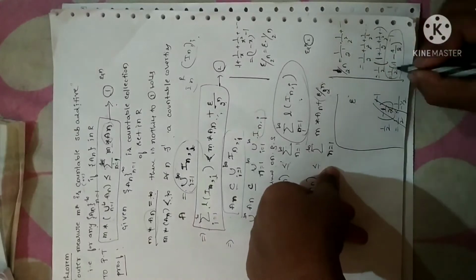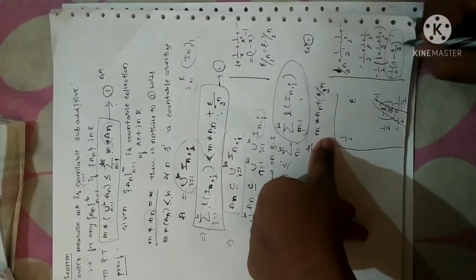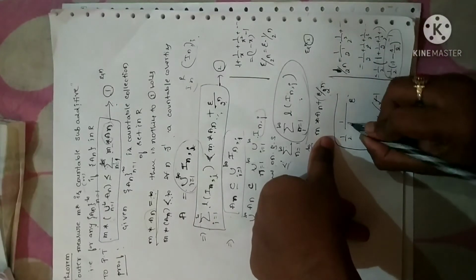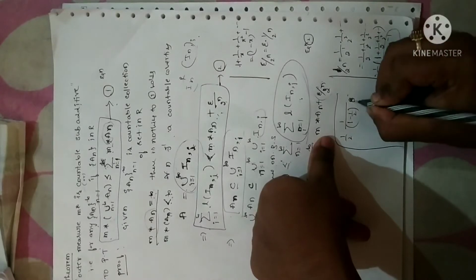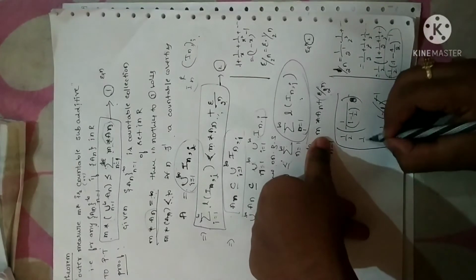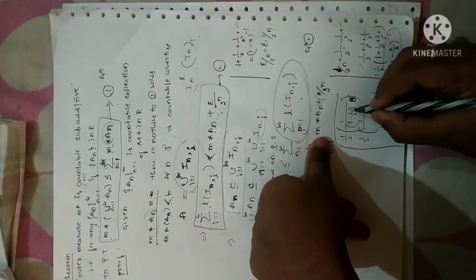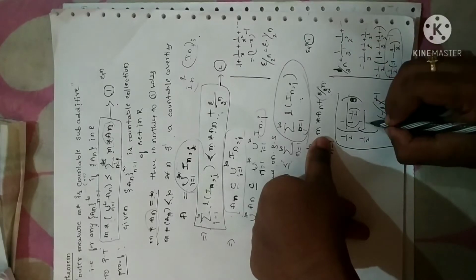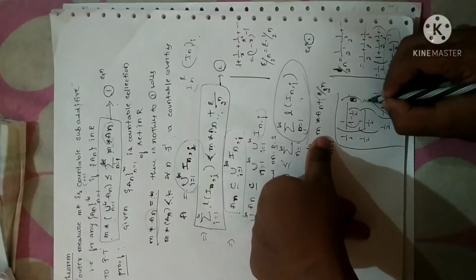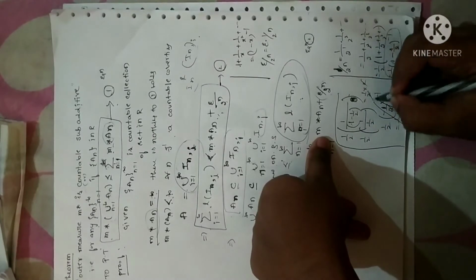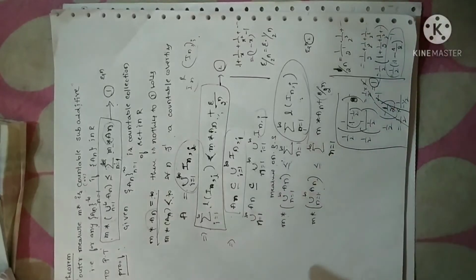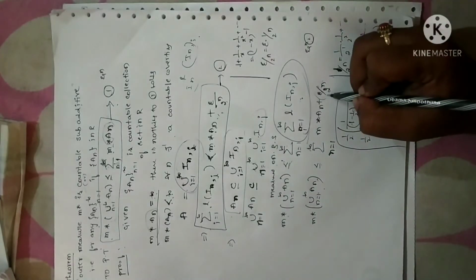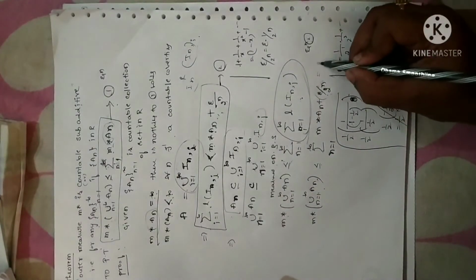See here, I'll write 1 by 2, I keep as it is. This can be written as 1 by (1 minus 1 by 2). Now 1 by 2 as it is, 2 minus 1 is 1, 1 by 2 here. So when you shift, you are going to get 1 by 2 into 2. It gets cancelled, so the term will become 1. So I can write epsilon by 2 power of n as epsilon.